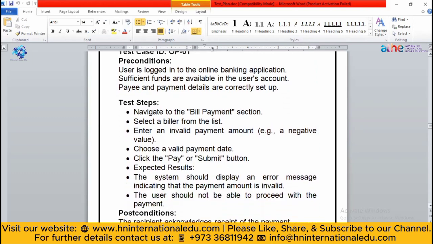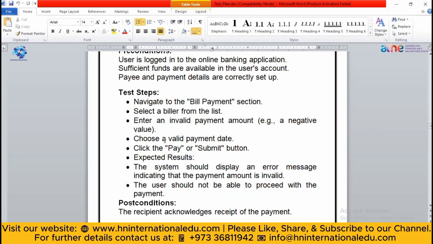Then you will write the steps of the test. Means the user will navigate to the bill payment section. It will just select the biller list. If the payment is invalid, the value will be negative. So in this way, you will write a test step, how you are going to test it. The post condition will be that the receipt will be acknowledged. Means if the payment is done, the receipt is issued to the customer. So in this way, you can write the test plans.